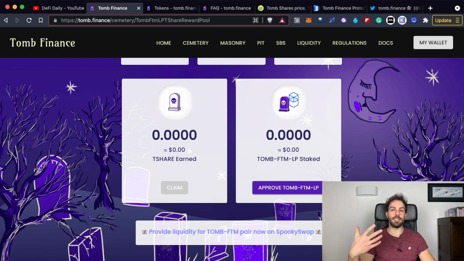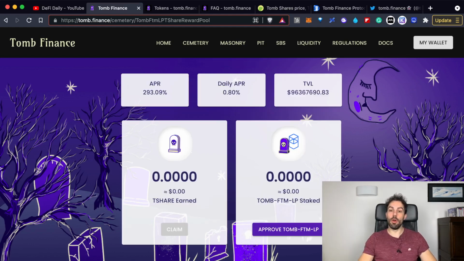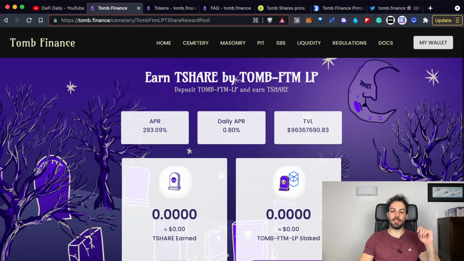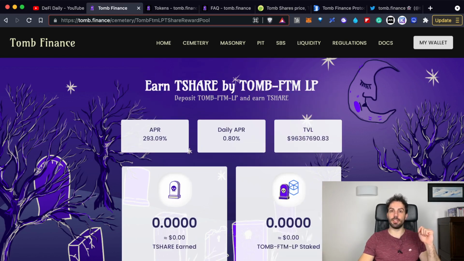The point is that it will stay most of the time into a range where the impermanent loss will always be quite low. Always remember that the APR is paid in TSHARE.